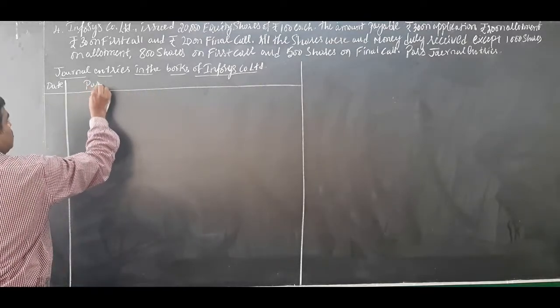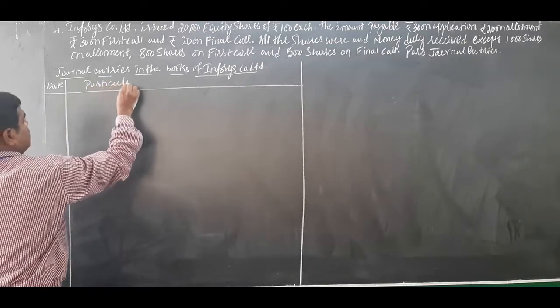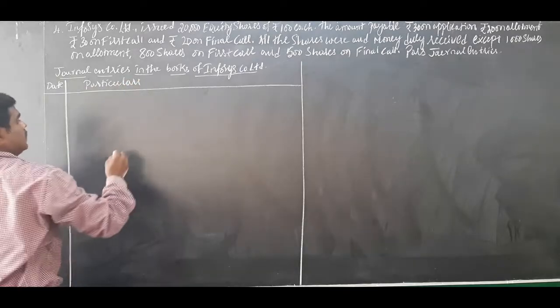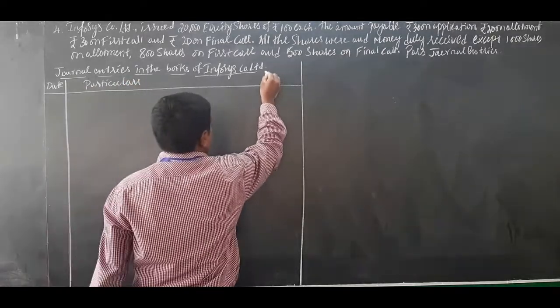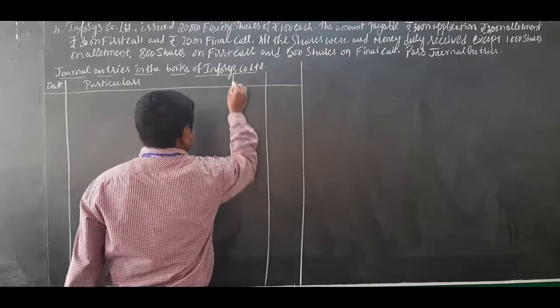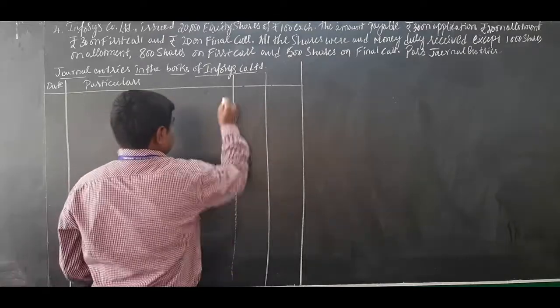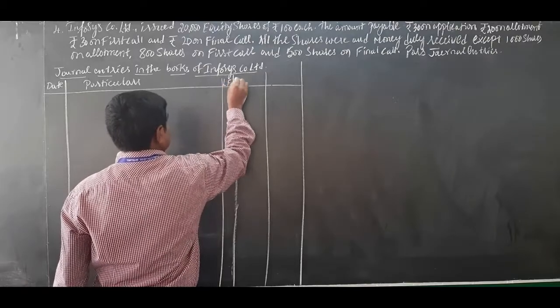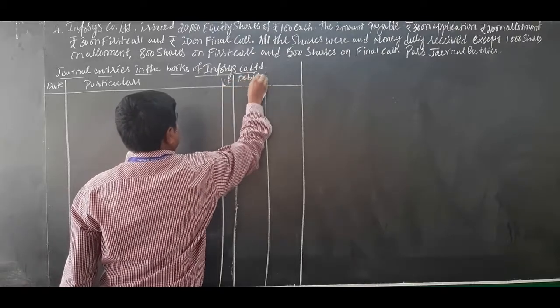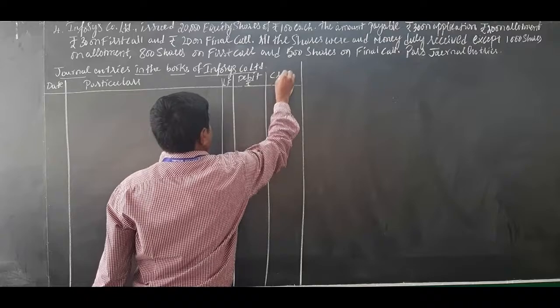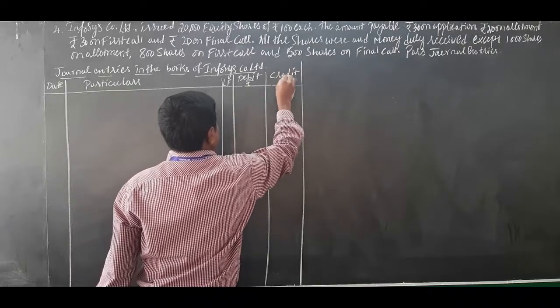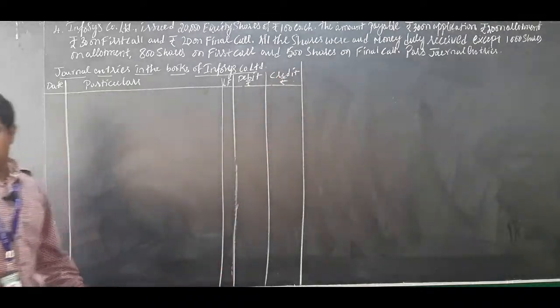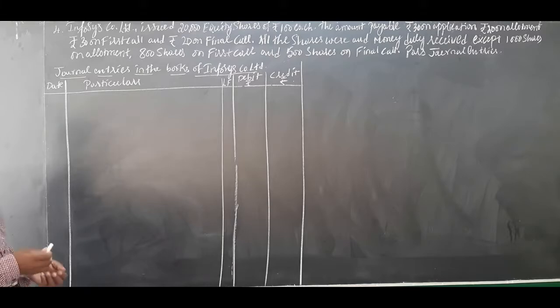Next will be the particulars column, make the particulars column bigger. Next, LF ledger folio, debit rupees, next credit rupees. Totally 5 columns you have to draw.